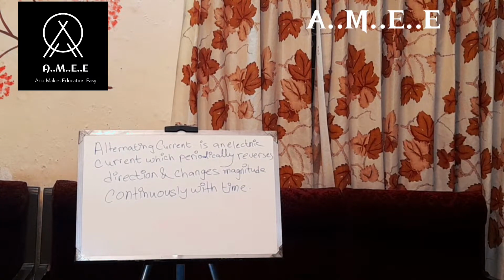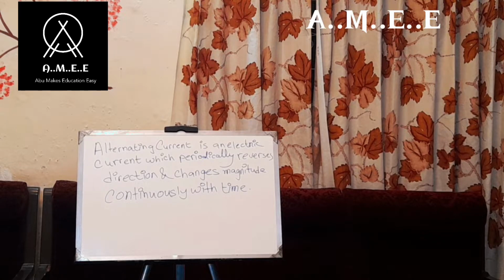Before knowing the three types of wires, we should know at the very beginning what an alternating current is. As we have learned, the mains electricity is nothing other than the power supply we are getting in terms of alternating current. So first we have to know what alternating current is. Alternating current is an electric current.